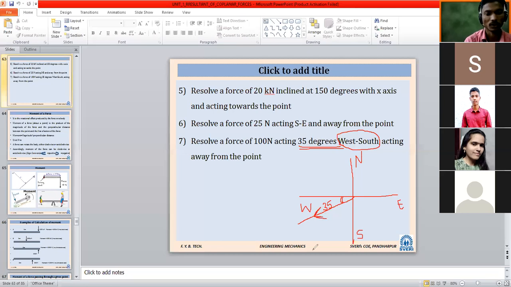Looking at the arrow, the line of action of the force, is it going towards the positive x-axis or towards the negative x-axis?